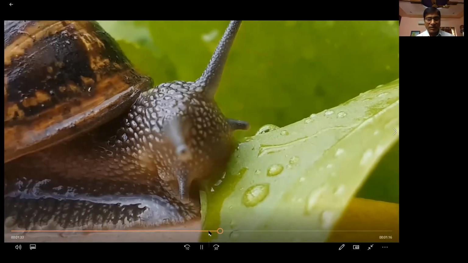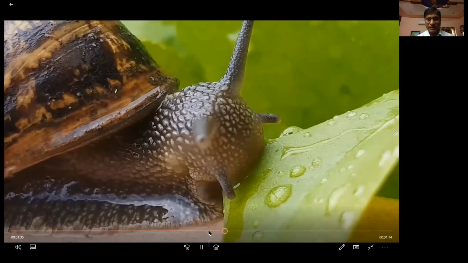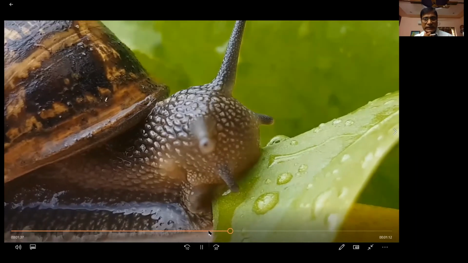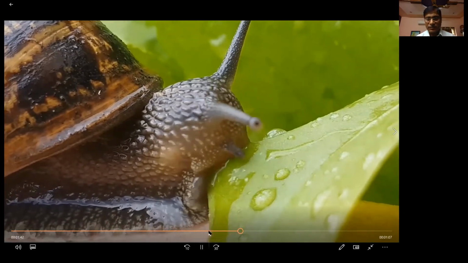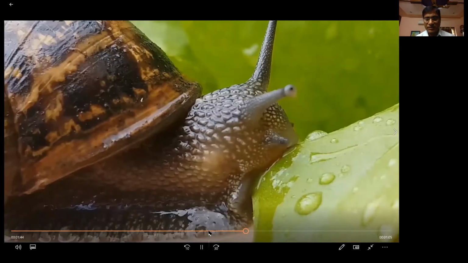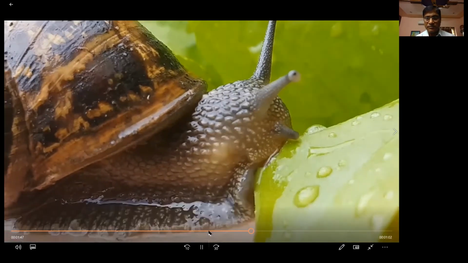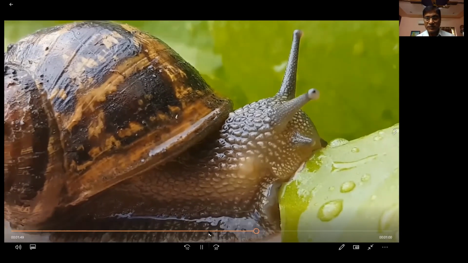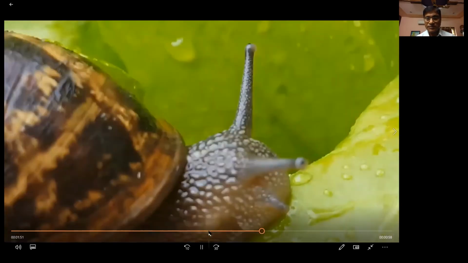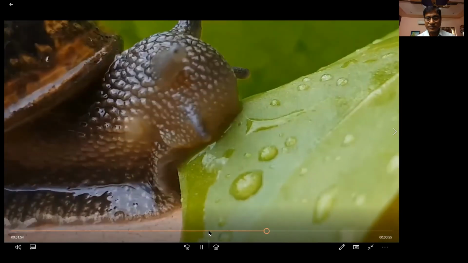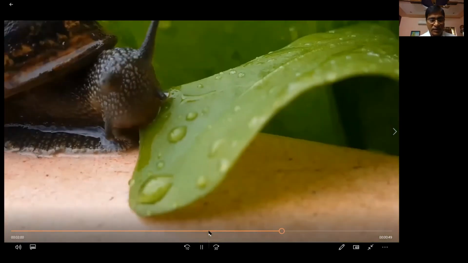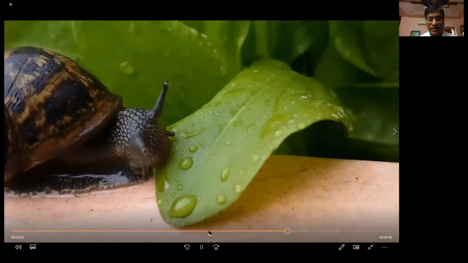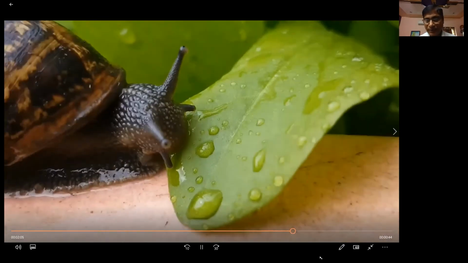That's how the process is going, scraping, and slowly cutting, slowly consuming the leaf. So this process of eating in a snail is called scraping.